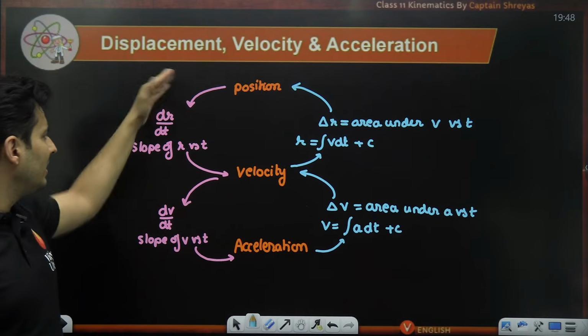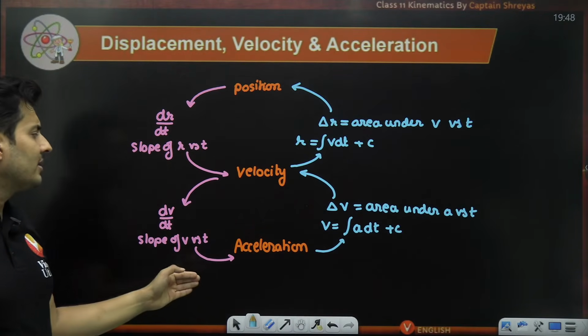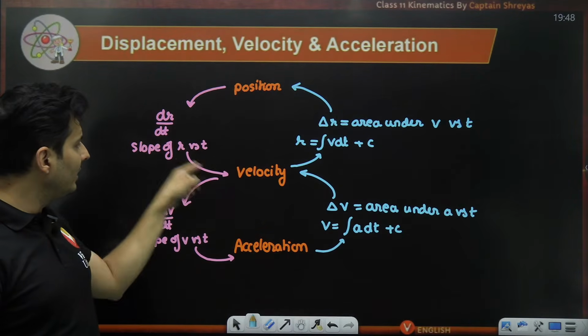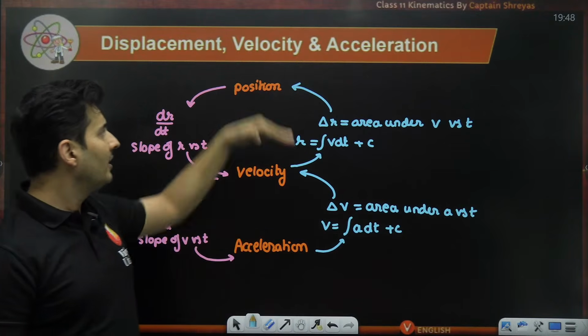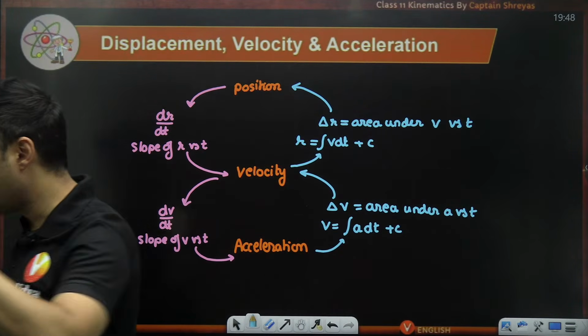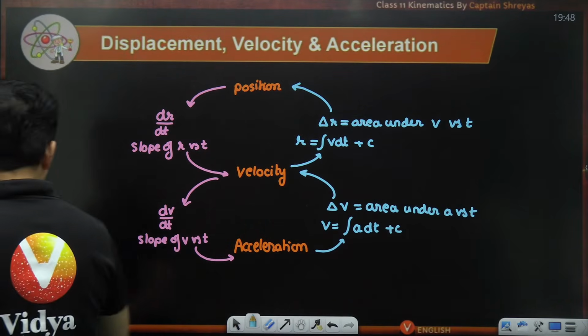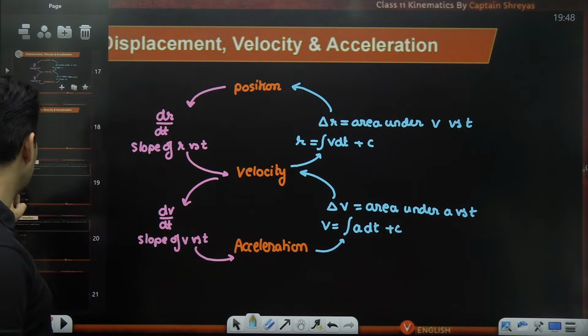The forward process is simple. It is the slope or derivative from position to velocity, and velocity to acceleration. To go from position to acceleration, you have to take the derivative 2 times. From acceleration to position, you have to integrate 2 times. This chart is absolutely very, very important. Perfect. All right, shall we do some questions?